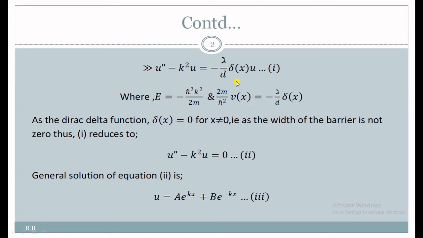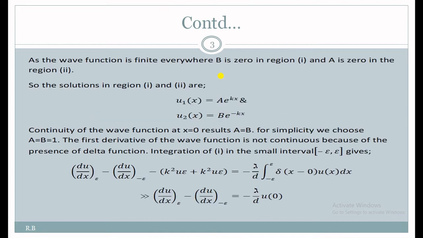equation 1 from the range minus epsilon to plus epsilon. We could not directly define that the derivative of this function is continuous at x equal to 0, like that we cannot do.